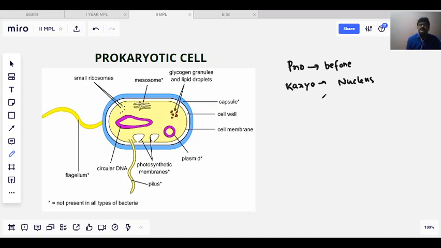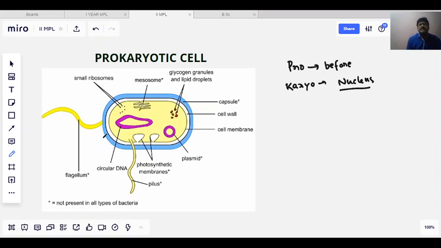That means prokaryotic cells are the cells which are derived before the formation of the nucleus. These are the prokaryotes, the cells which are formed before nucleus formation. And here is the structure of a prokaryotic cell.